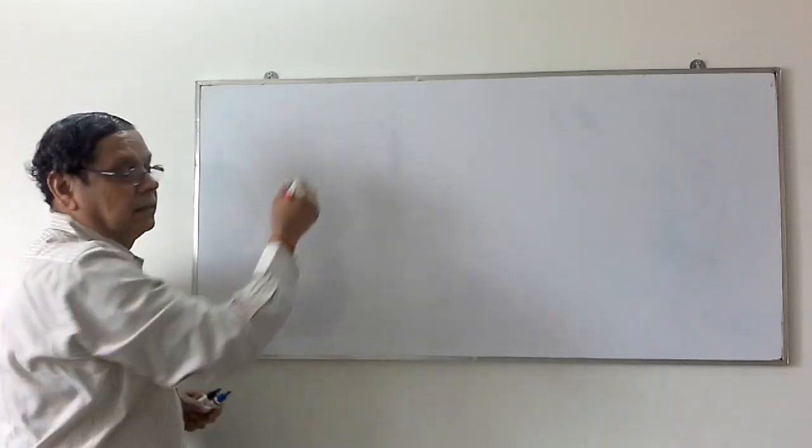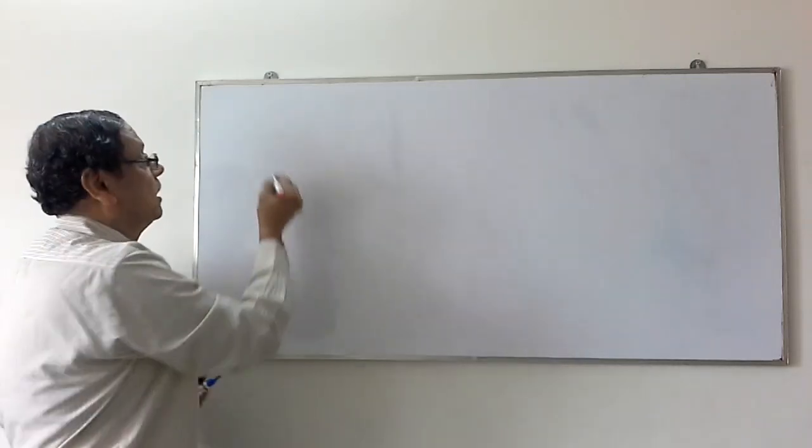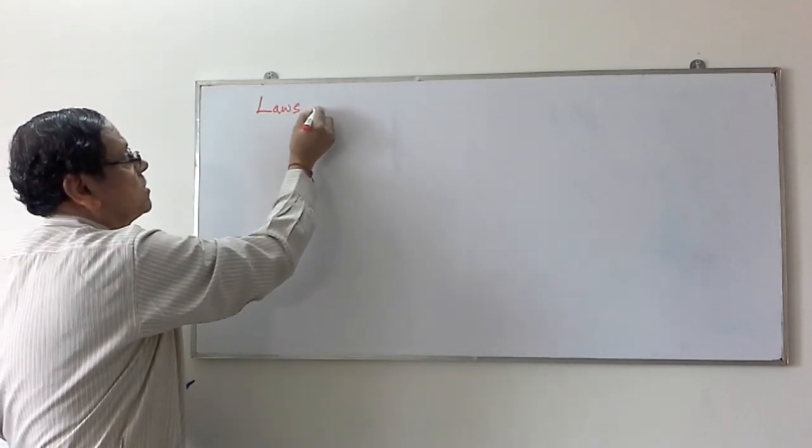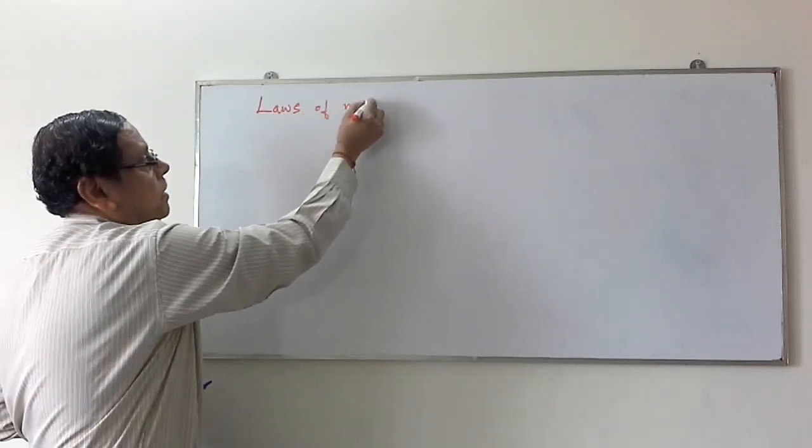In continuation with the previous video, let us continue some more numericals in case of laws of multiple proportions.